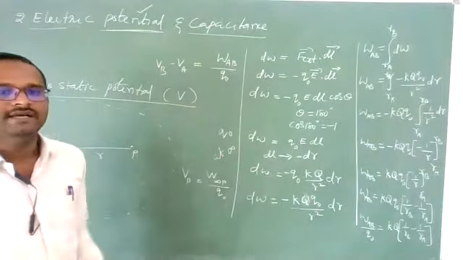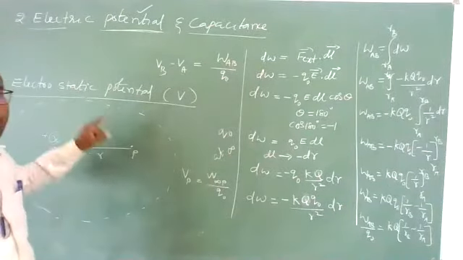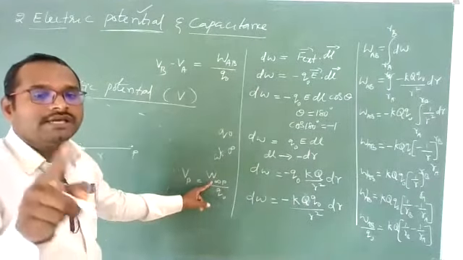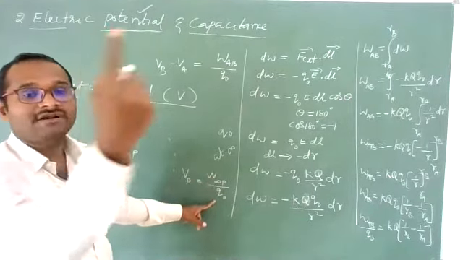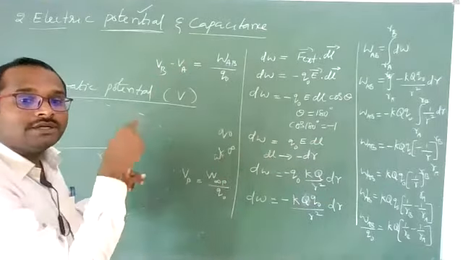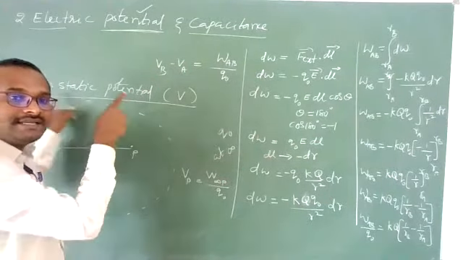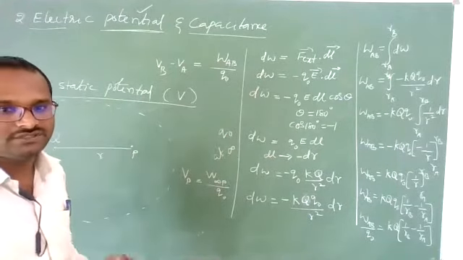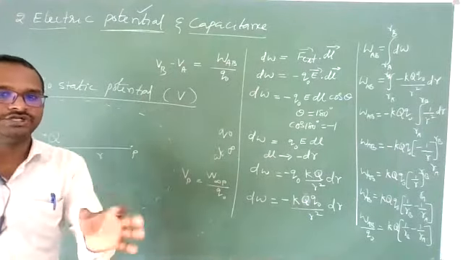So how to define? Electrostatic potential at any point is defined as the amount of work done in moving a unit positive test charge from infinity to one particular point inside the electrostatic field without accelerating it. This we call electrostatic potential at a point.